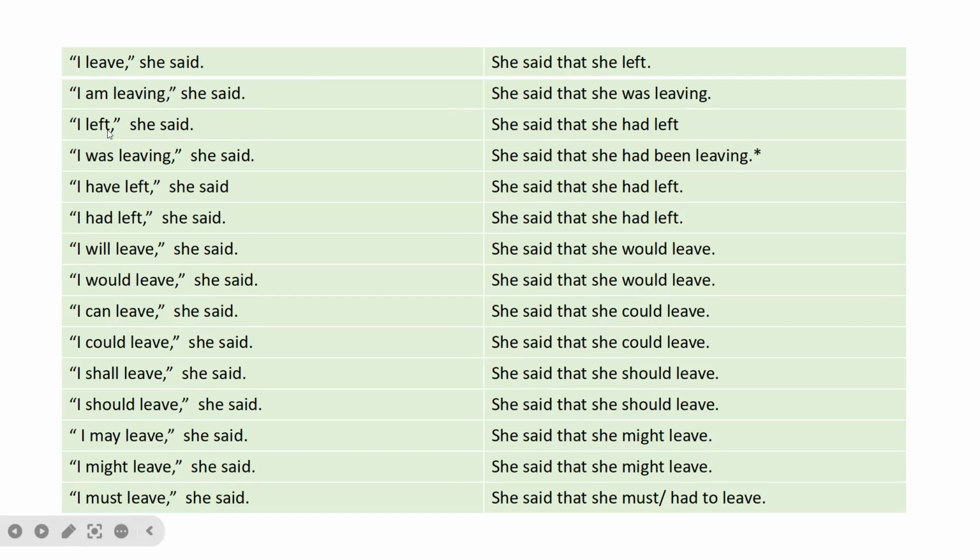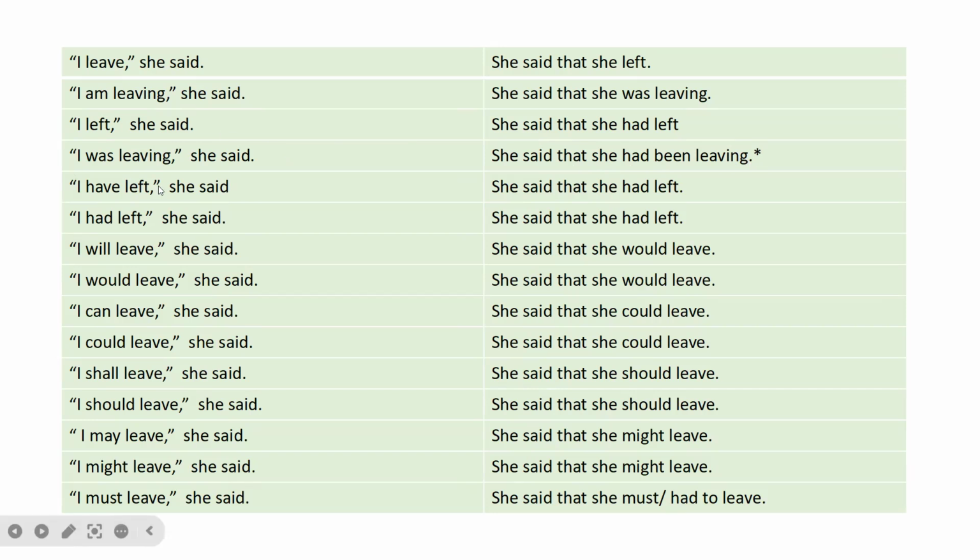"I left," she said. She said that she had left. So since we're using the past tense over here, we have to use the past perfect tense on this side. "I was leaving," she said. She said that she had been leaving. And here I put an asterisk because this sentence doesn't make sense. I just want you to focus on the structure. So since we're using the past continuous tense, we have to use the past perfect continuous tense in this case.